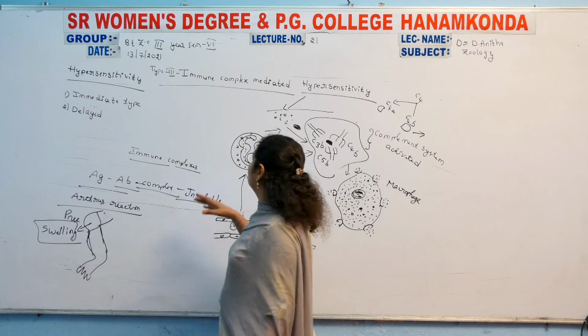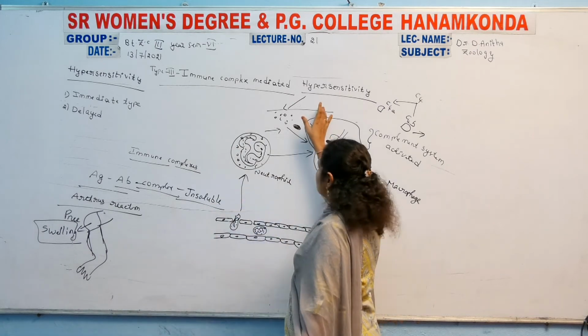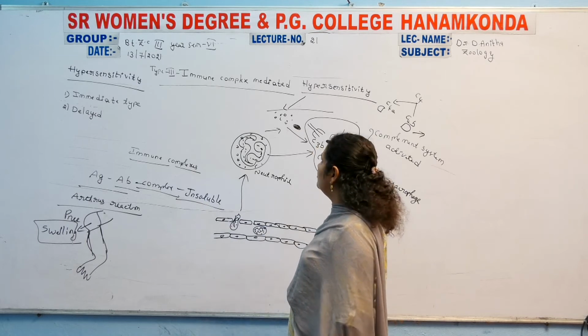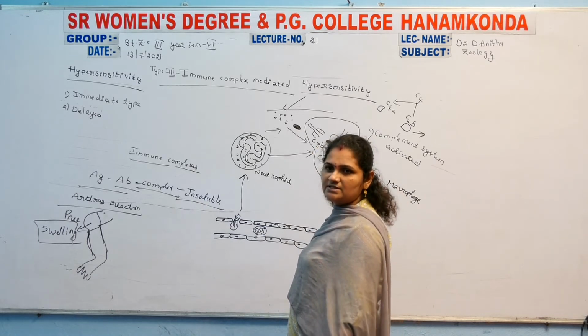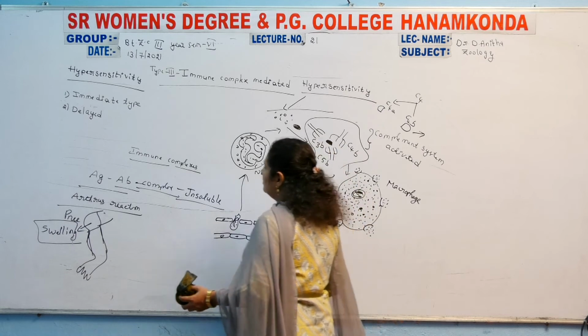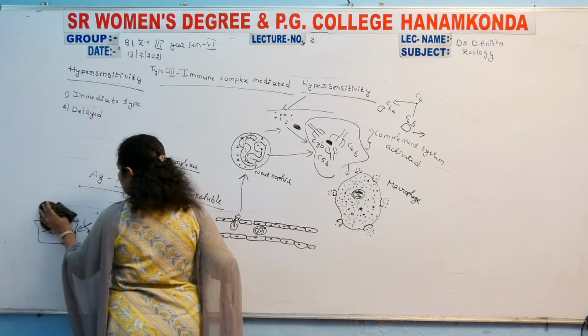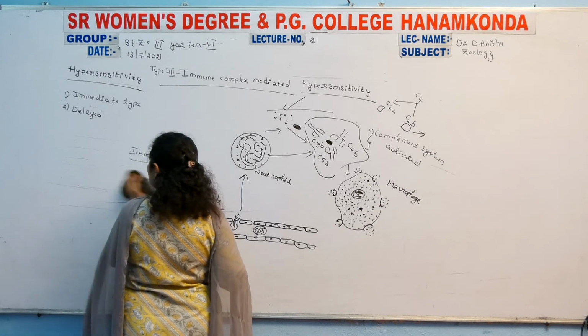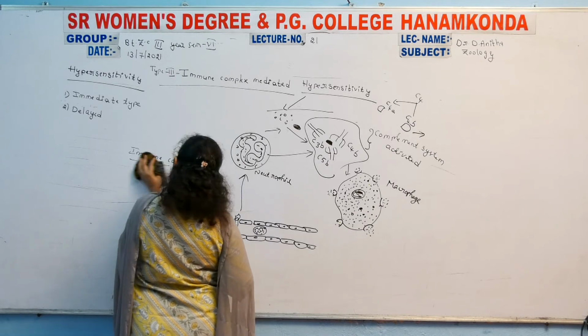In total, this hypersensitivity is called antigen immune complex mediated hypersensitivity. So now immediate hypersensitivity is over. After that, what we have in our syllabus is delayed type hypersensitivity.